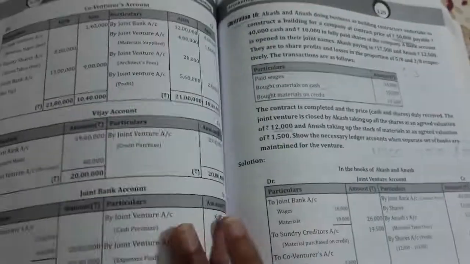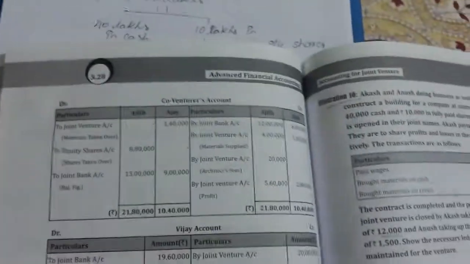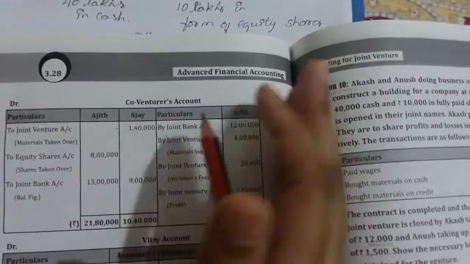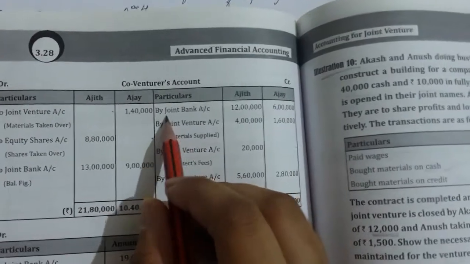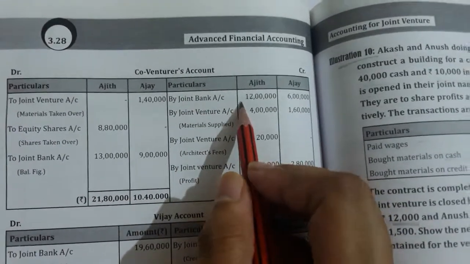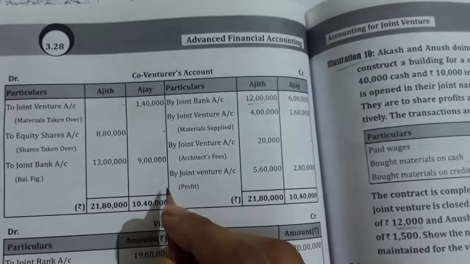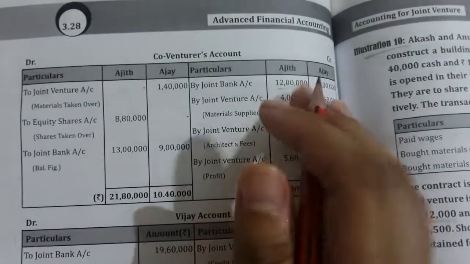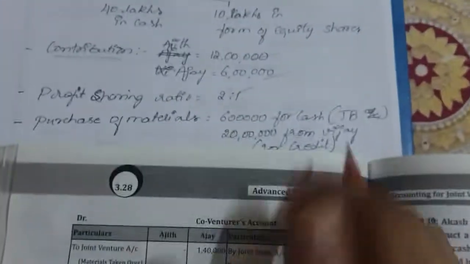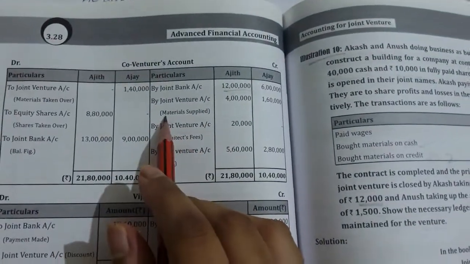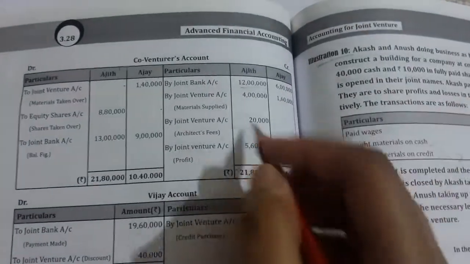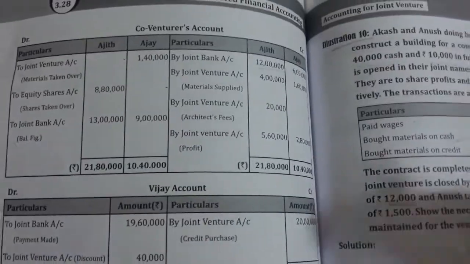Next, we need to prepare the co-venturers account. First, on the co-venturers account credit side, we will be recording every time on the credit side. First thing we will be recording is by joint bank account. Whatever money they have contributed will be recorded. What is the contribution they have made, that is recorded. The contribution is by Ajit 1,20,000, by Ajay 6 lakh rupees. Next, any materials purchased, any material supplied by that person will be recorded.